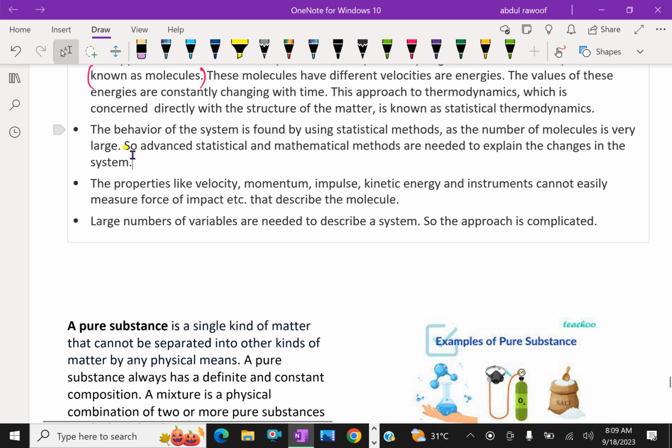As the number of molecules is very large, advanced statistical and mathematical methods are needed to explain the change in the system. Properties like velocity, momentum, impulse, kinetic energy, and force of impact describe the molecules. This is the microscopic approach. A large number of variables are needed to describe a system, so the approach is complicated, because each and every molecule must be considered to describe the system completely.